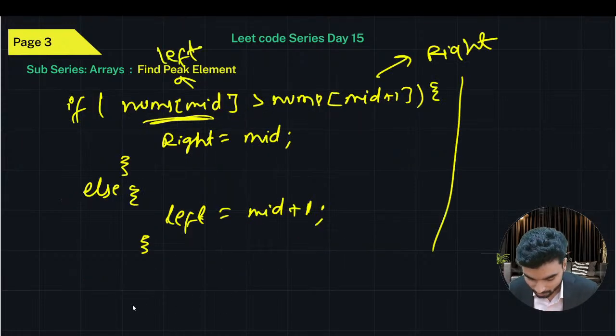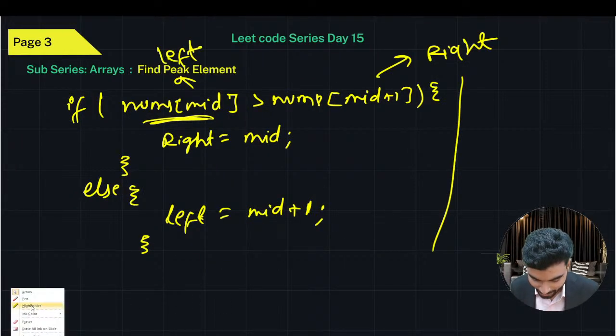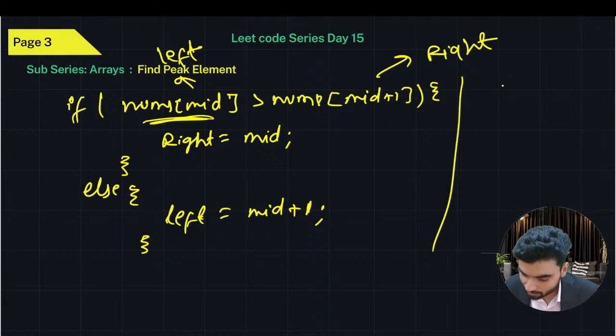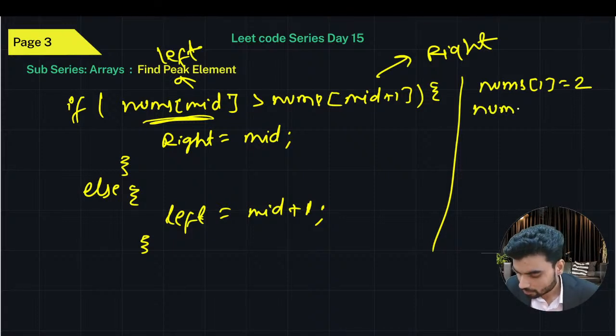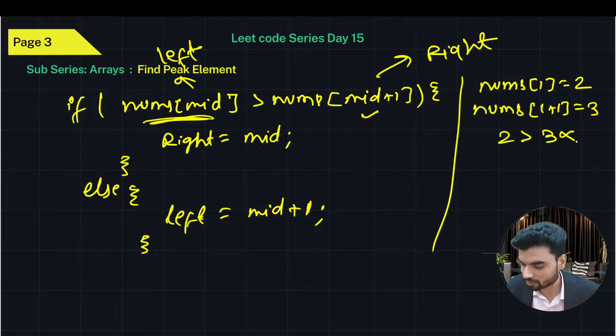We had mid equals to one, which means we have the value of nums[mid] as two. So nums[mid] we had at index one, which is two, and nums[mid + 1], which is three. Yes or no? Mid was 1, plus 1 becomes 2. At the second index we had the value as 3. So now tell me, is this true? No. 2 is not greater than 3, which means this is false, which means the peak does not exist at the left, we have to move left. That's what we were doing in the binary search, right?